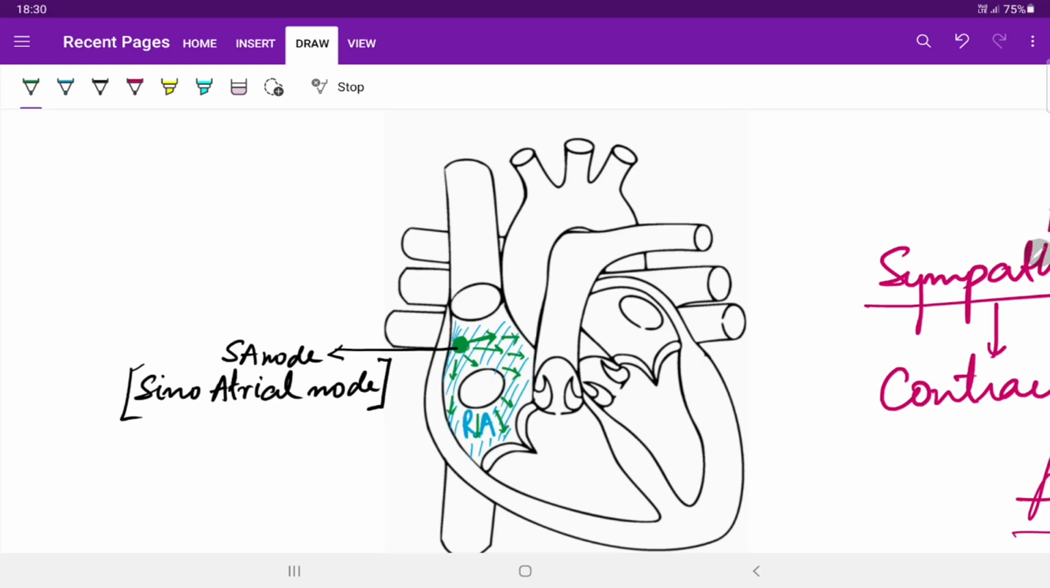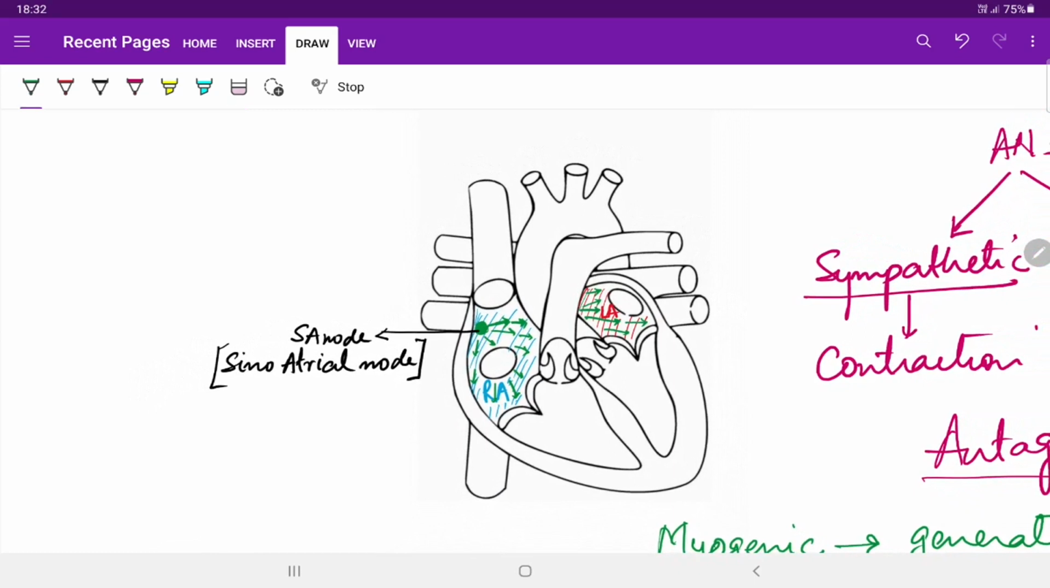So it generates an excitation signal across the atria, and it travels through the muscles or the walls of the atrium. This excitation signal reaches across to the left atrium also. So the electrical signals produced by the SA node travel across the atria from the right atrium to the left atrium. As the excitation signal has traveled from the right atrium to the left atrium, it results in the contraction of these atria.